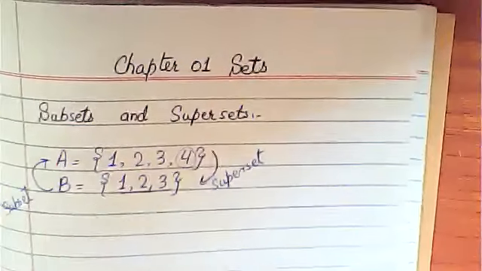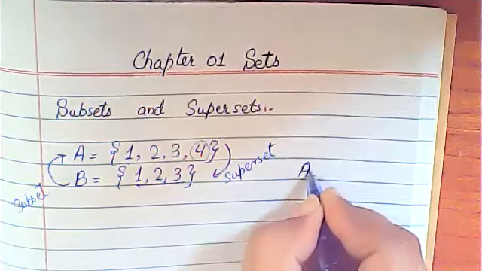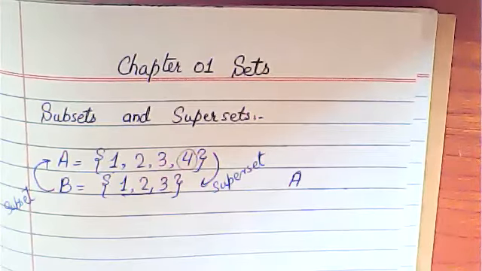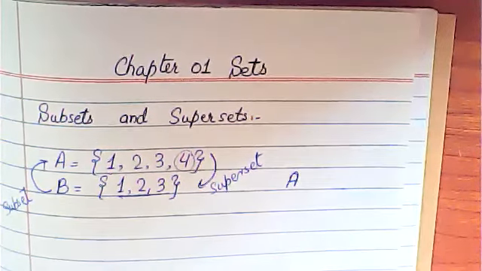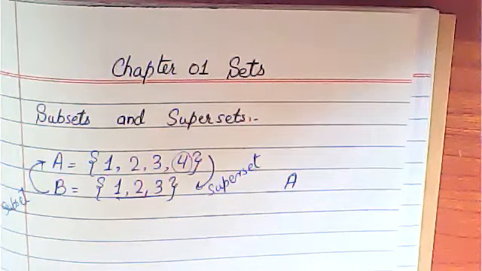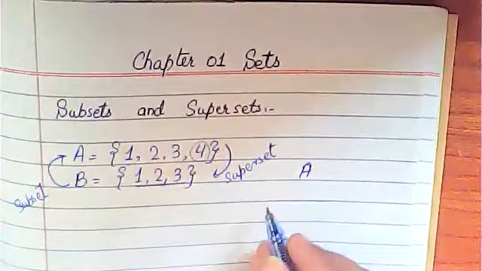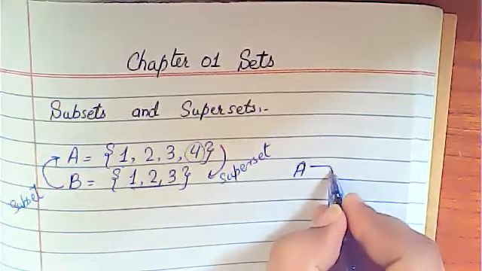Now, how will you write it down? Is A the subset or the superset? A is a superset, right? So you will use this symbol.